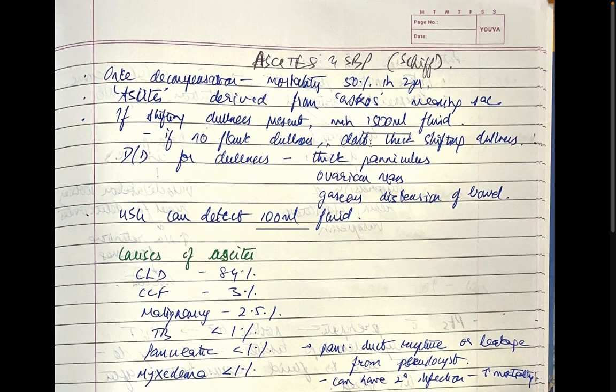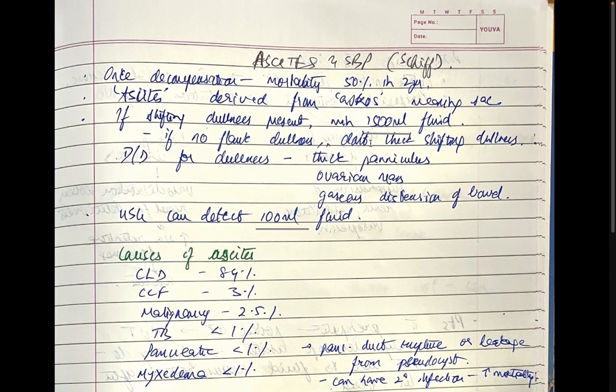Ascites and SBP from Schiff. Once a patient with cirrhosis of the liver has decompensation, the mortality is 50% in 2 years. The term ascites is derived from askos, which means sac. If shifting dullness is present, there is a minimum of 1500 ml of fluid.